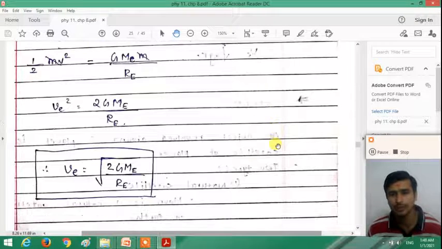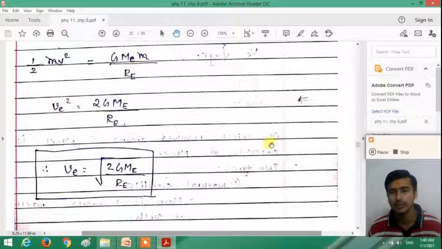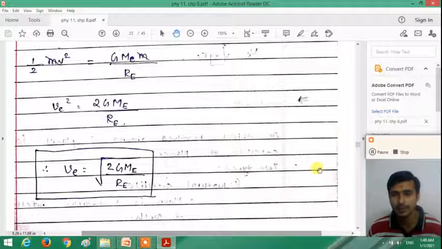That we will discuss later on in an example. What is the speed of an object if we throw it from the surface of the earth with 3 times the escape energy? What will be the speed of the object after escaping from the earth's gravitational field? That type of example we will discuss later on.